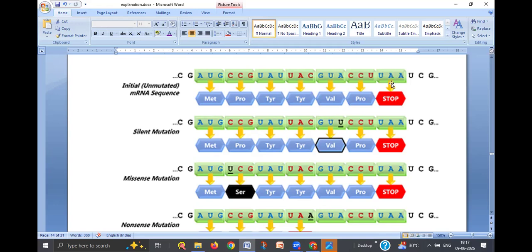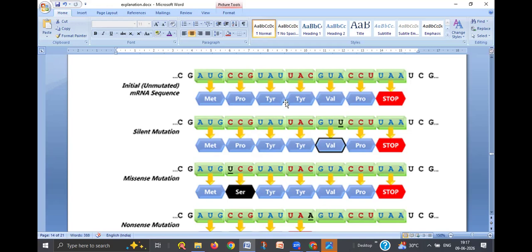Whenever this codon is present, protein synthesis is terminated. Since we already discussed the initiation codon, we should also know the termination codons or nonsense codons. There are 3 types: UAA, UAG, UGA.